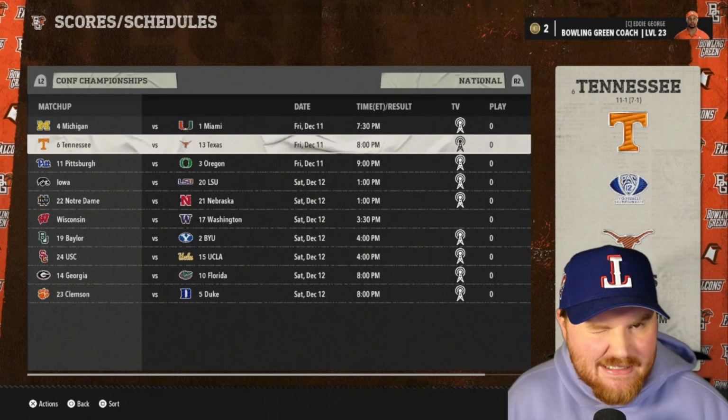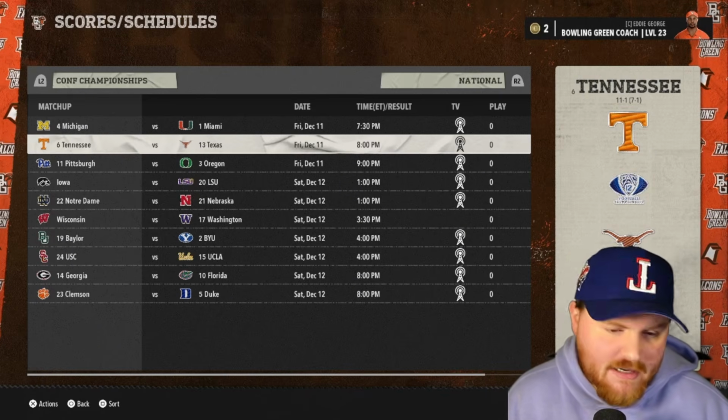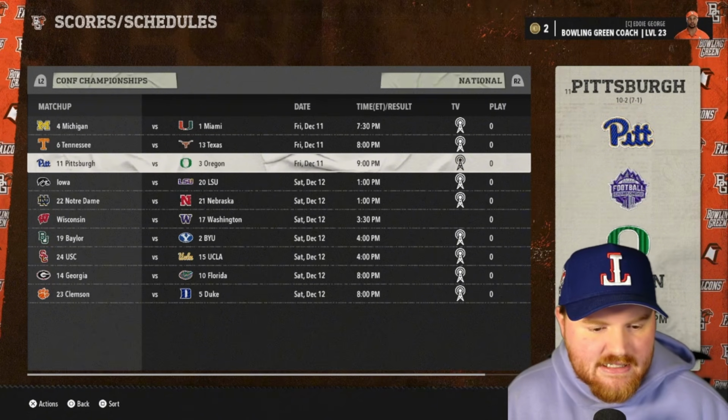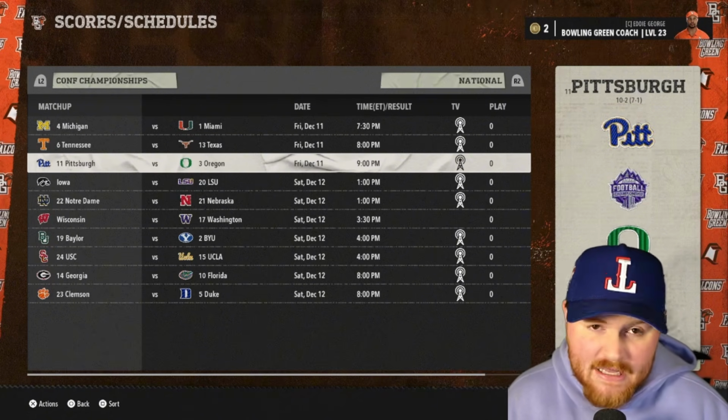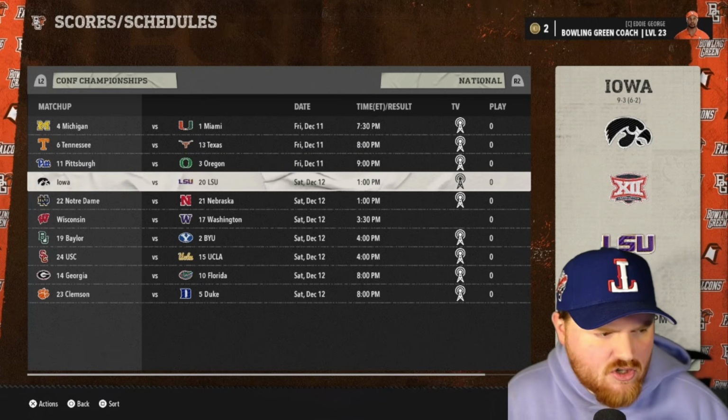Tennessee and Texas both made it in last year. Don't remember if they played in their conference championship game against each other. Texas did win their conference championship, I believe. But I don't know if they played against each other. But either way, winner here is probably in. Loser is probably out. Maybe Tennessee stays in, but Texas is definitely out with a loss. Oregon and Pitt. Penn State was last year, so Oregon and Pitt this year, it's a new matchup.